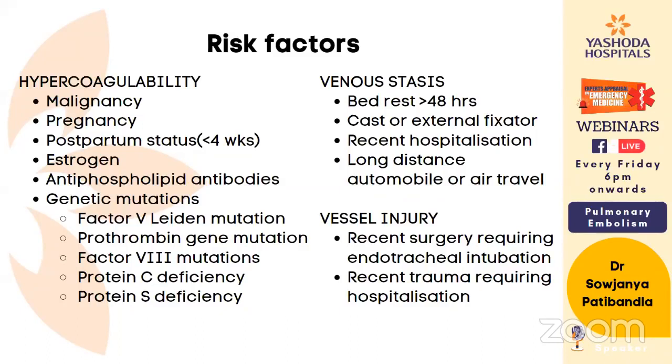There are a few other investigations, troponin and BNP, which help us with a high negative predictive value. An increased troponin helps us understand that this patient is going in for RV ischemia or RV necrosis. Once there is a raised troponin or raised BNP level, the patient has an increased risk of complications.